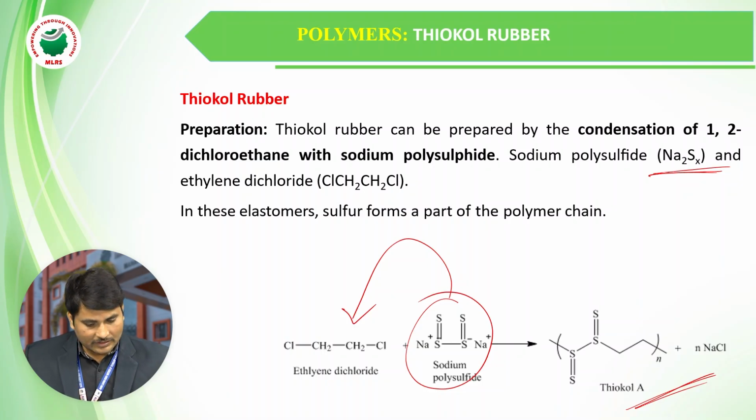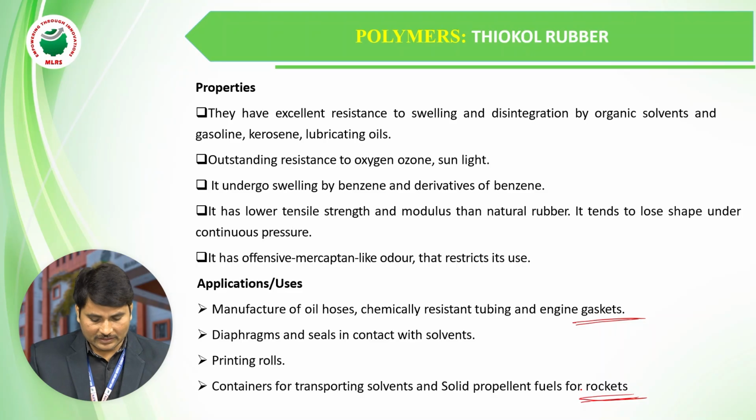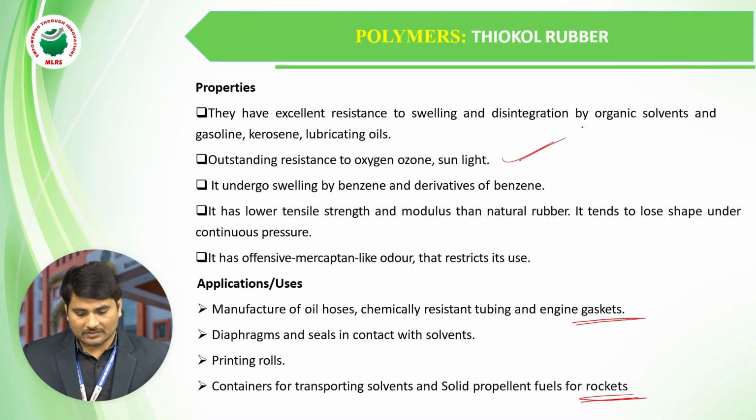It is very simple, and these are some of the properties, like what we saw in Buna S. It is used to prepare gaskets and rocket parts, and it has outstanding resistance to sunlight. These are some of the properties and applications of thiacol rubber.